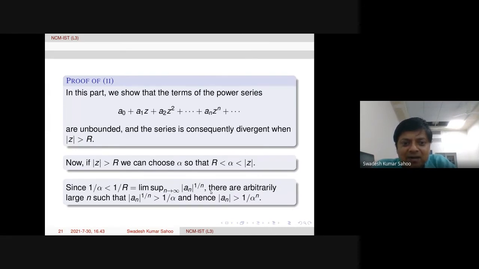There are arbitrarily large n such that, because the lim sup is 1 over r, which is bigger than 1 by alpha, we can find arbitrarily large n so that the absolute value of a_n power 1 by n will still be larger than 1 over alpha. This is always possible by definition. Equivalently, mod a_n is bigger than 1 over alpha power n, for arbitrarily large n. This is possible.